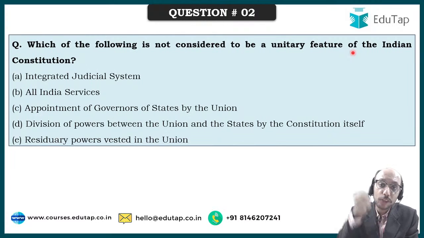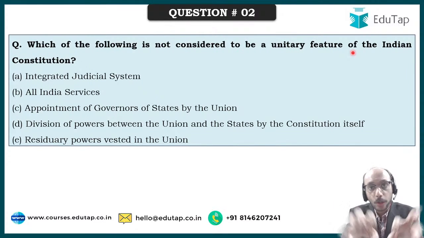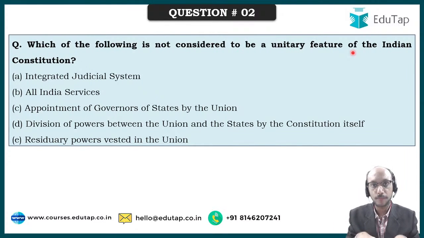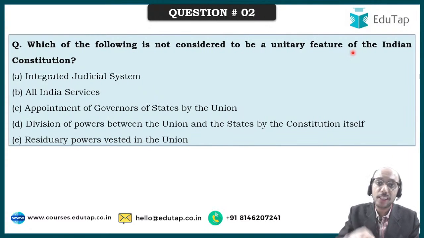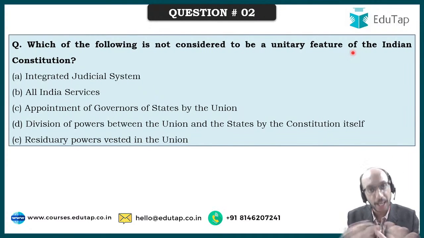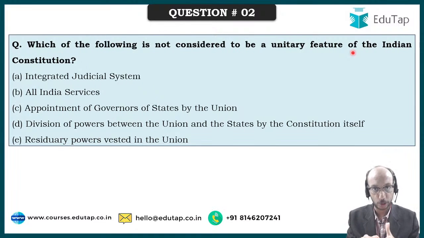So you have to have a strong central authority who can keep all the members together, apart from the fact that even members want to remain together. So having a strong central authority will be helpful in this kind of scenario. Now in a country like India, which is so diverse, which is so different, north is so different from east, is so different from west, is so different from south.